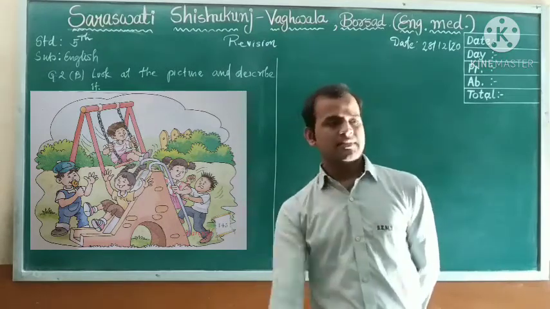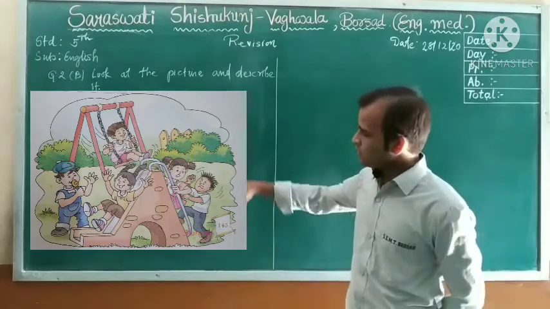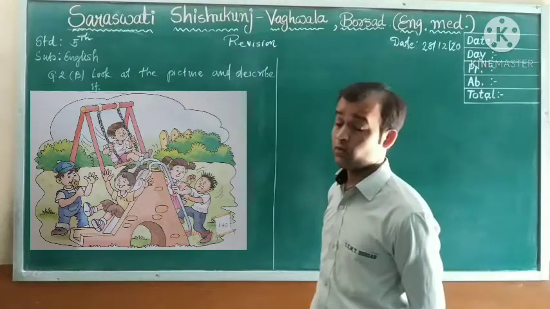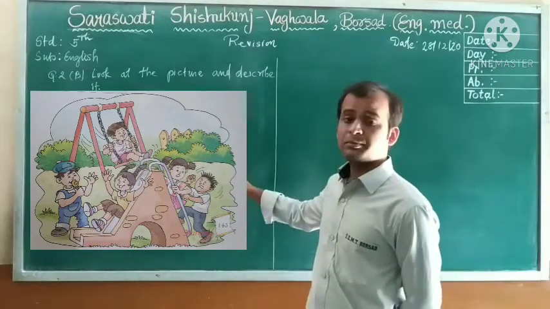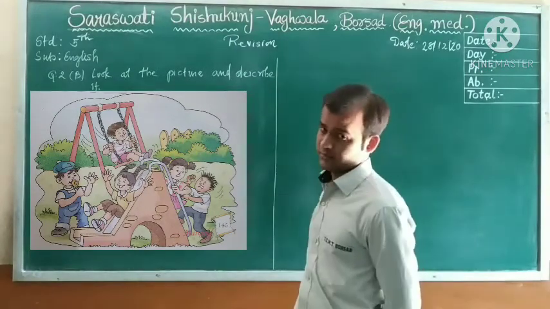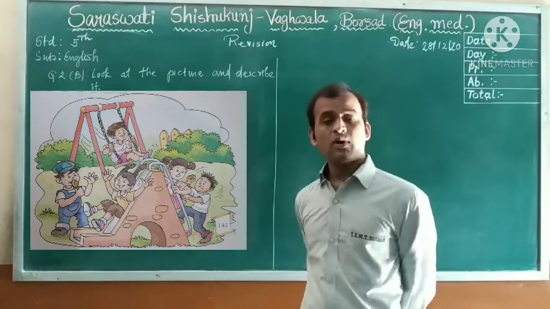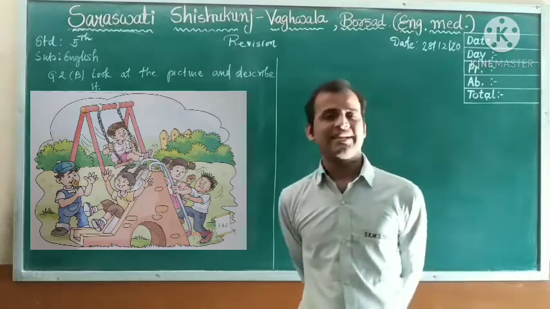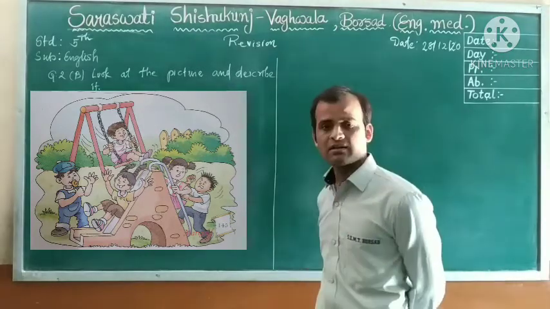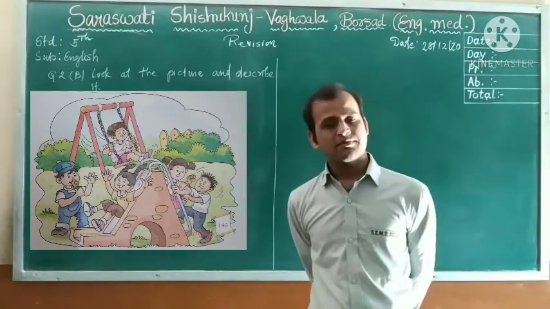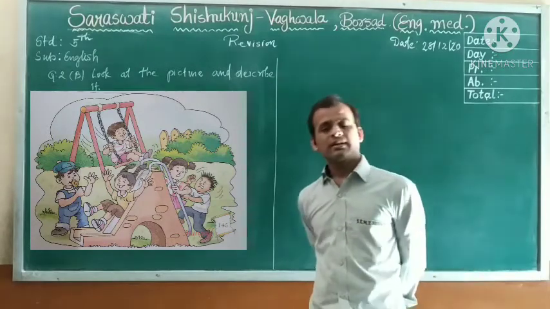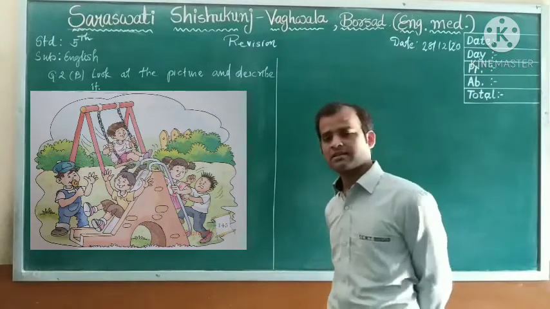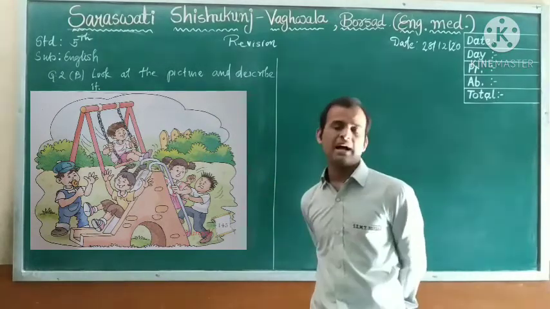So please remember, dear students, you think that it's a picture of a park. What can you see? It is a picture of a park. Okay. Afterwards, what can you see? You can see there is a swing and slide in the picture. Good. Afterwards, dear students, can you see how many children are there in the picture or in the park?